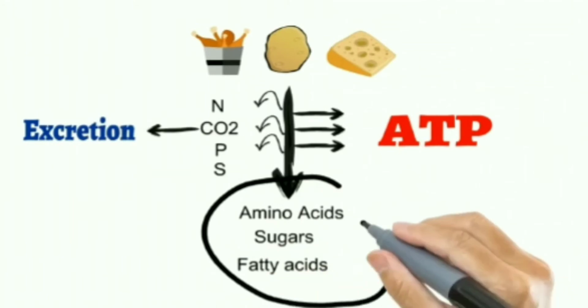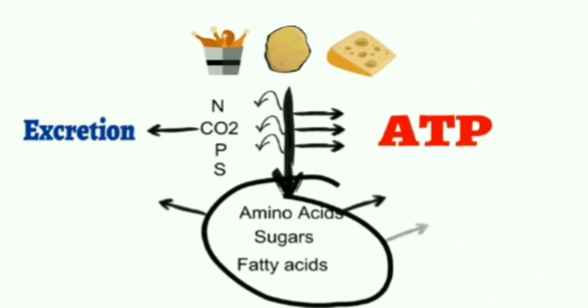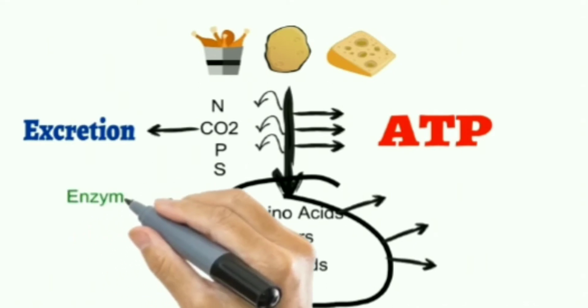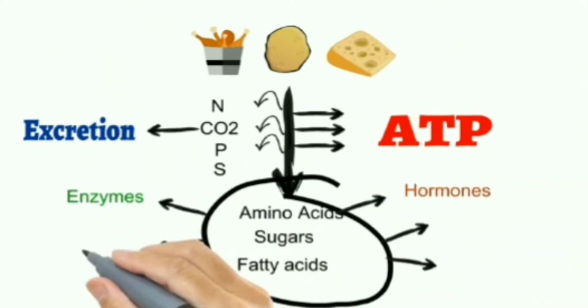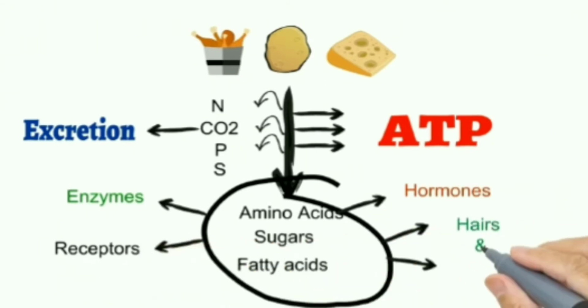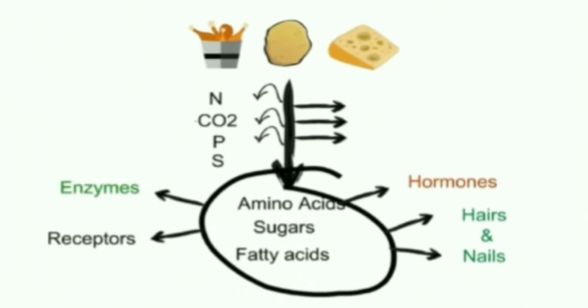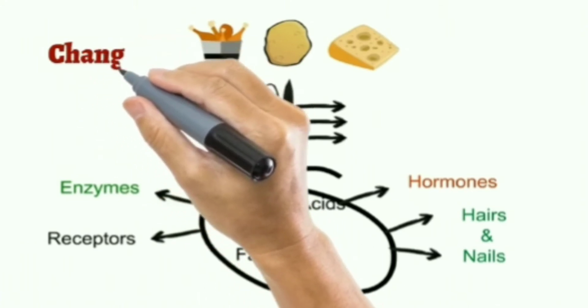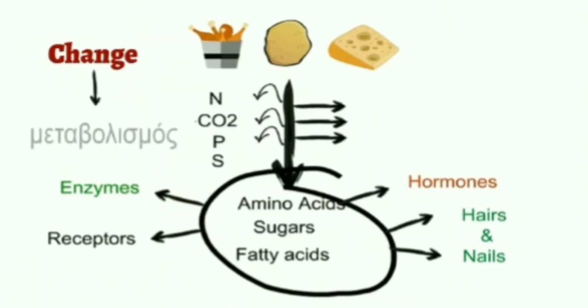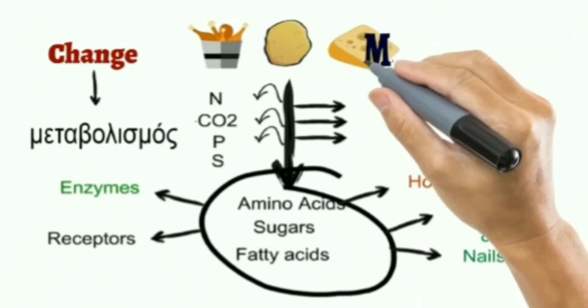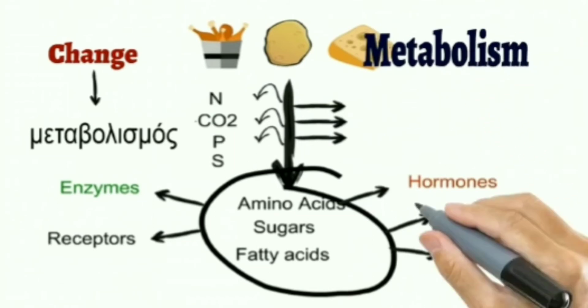Now these simple molecules can be used again to produce different complex and large molecules which can play different roles in our body. For example, enzymes, hormones, receptors and even the hair and nails. So as you can see, whatever we eat changes from one form to the other. In Greek, the word for change is metabolismos, and from this Greek word the new term came into existence in science, metabolism.